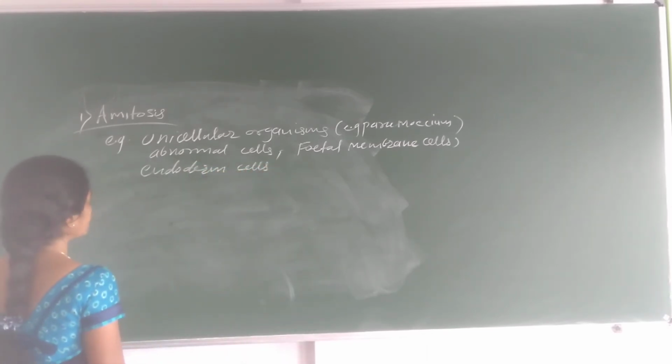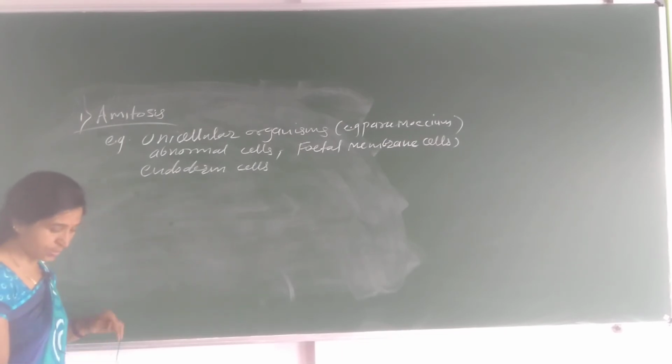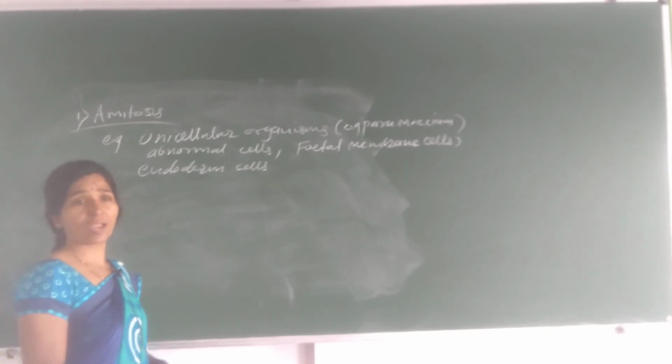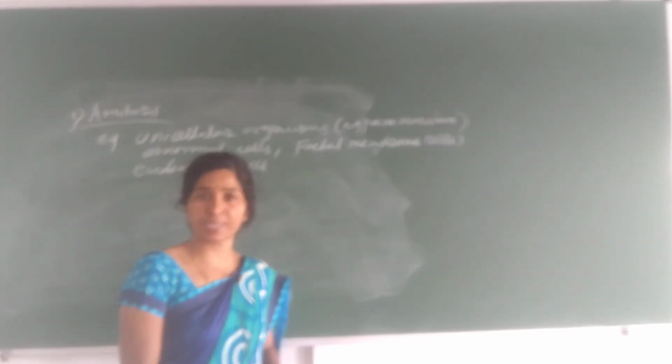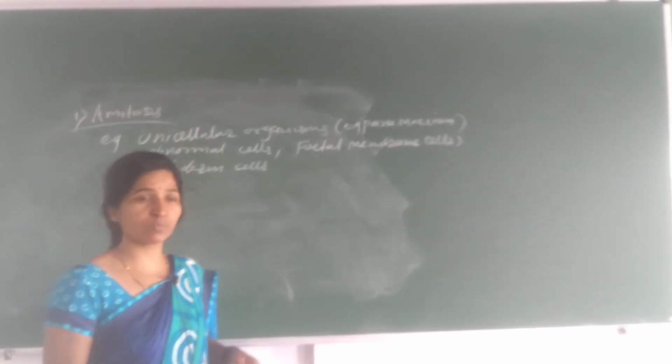These are examples where amitosis, a direct type of division, always occurs, and due to this type of division, structural and functional irregularities arise in organisms. Let's see what happens during amitosis.